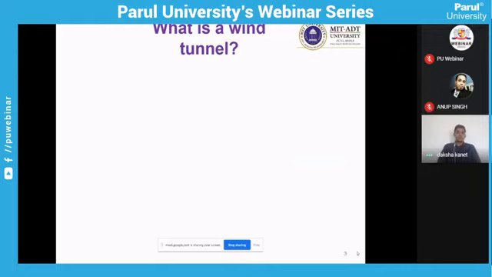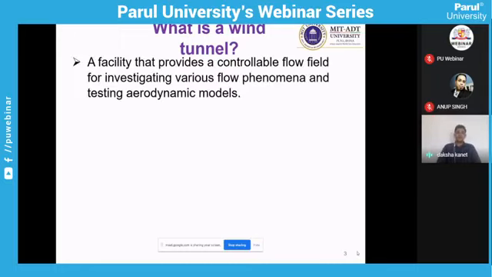So what is a wind tunnel, what is its use, and what is the need of a wind tunnel? That is the first question that comes into our mind when we think about experimental aerodynamics. A wind tunnel is a facility which provides a controllable flow field for investigating various flow field phenomena and testing aerodynamic models. Here two things catch our attention: testing aerodynamic models and investigation of flow phenomena.